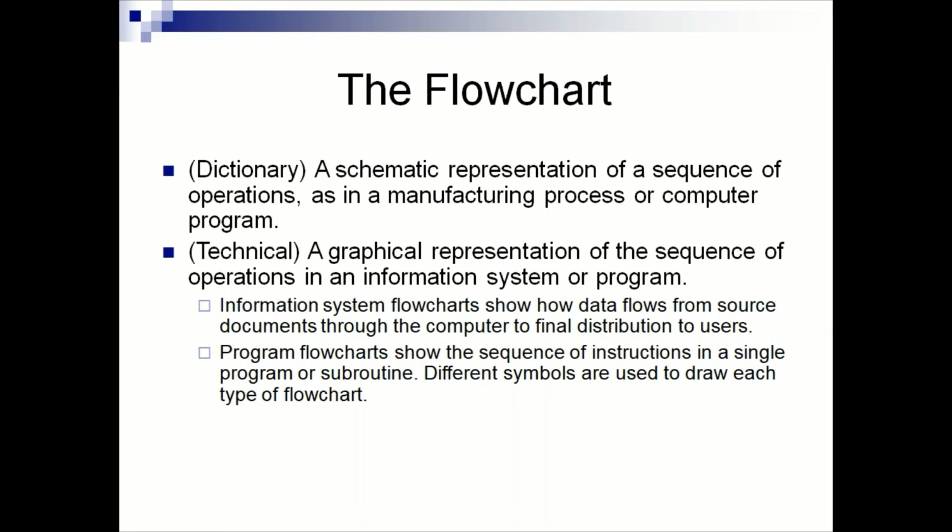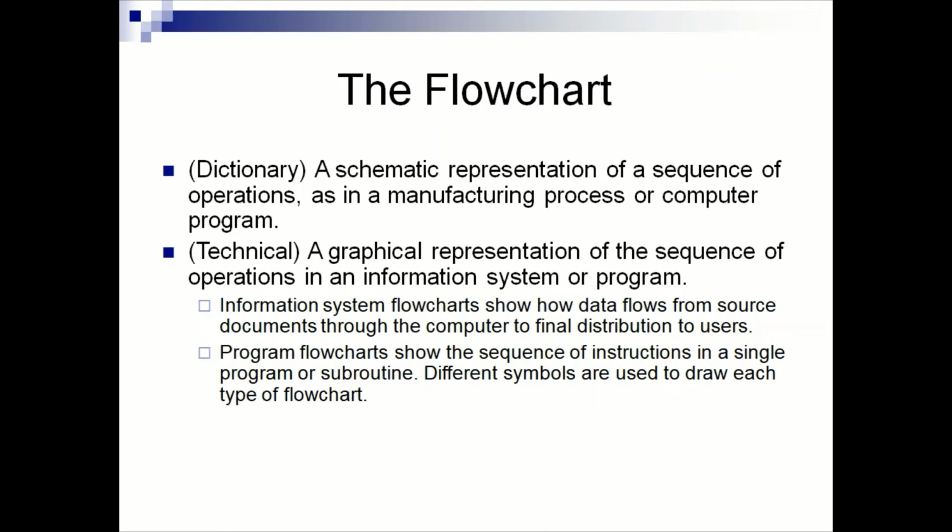The flowchart: a semantic representation of a sequence of operations as in a manufacturing process or computer program. A graphical representation of the sequence of operations in an information system or program. The flowchart is a graphical representation of the problem.